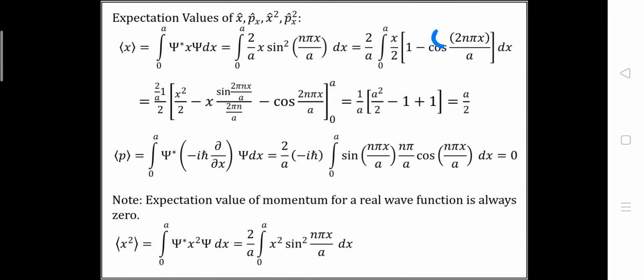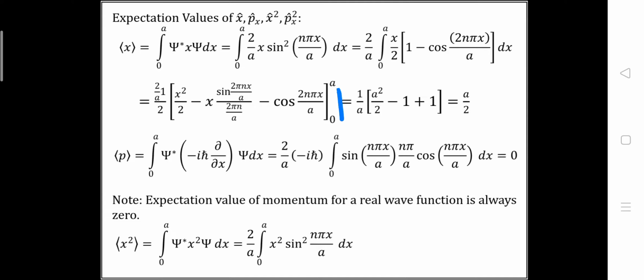First x will remain the same, and we take the integration of cos(2 n pi x upon a), so we have x times sin(2 n pi x upon a), and the constant in the denominator is 2 pi n upon a. Minus, we do the differentiation of the x function, so we get 1, and the integration of this cos will be cos(2 n pi x upon a). Now we take the limit 0 to a.